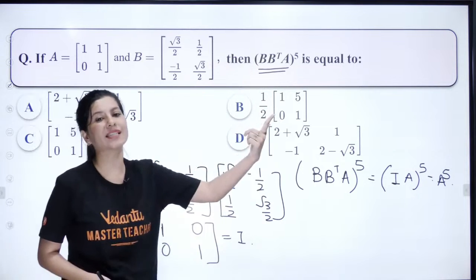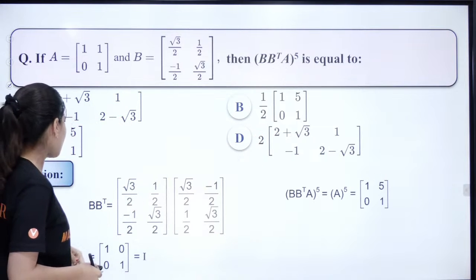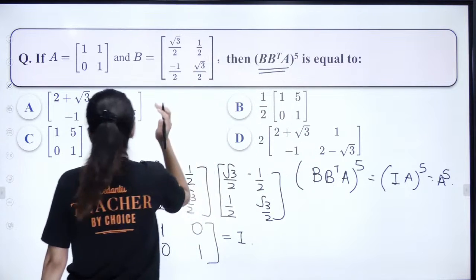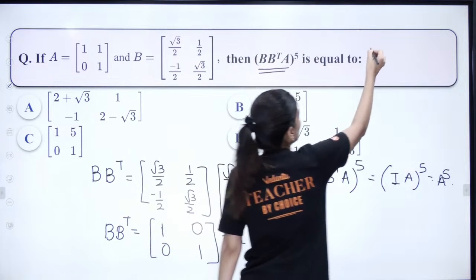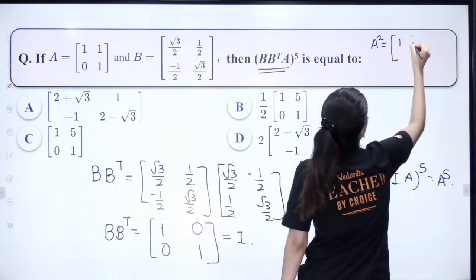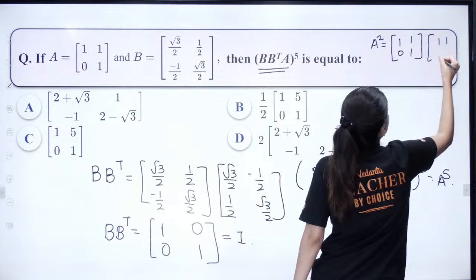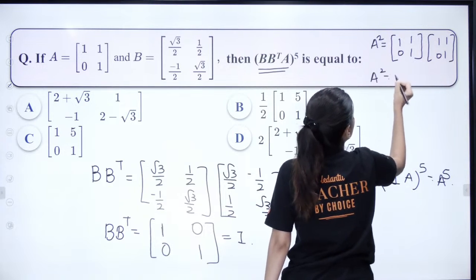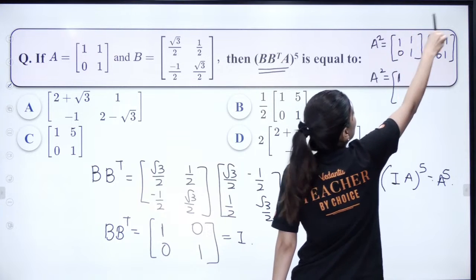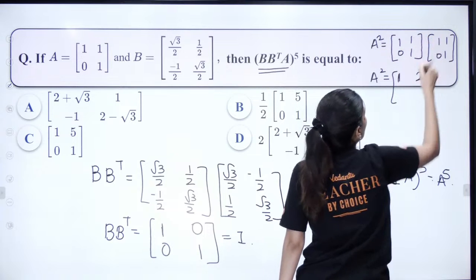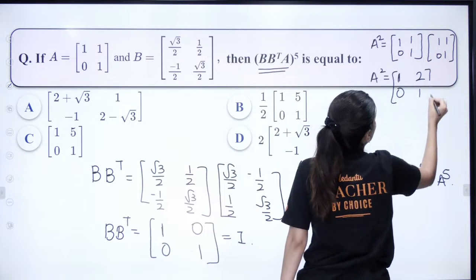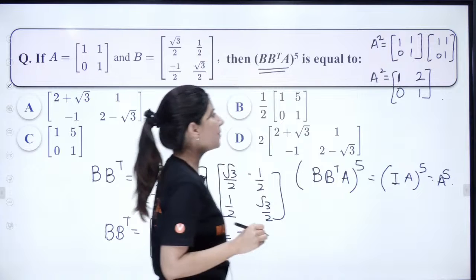We don't have to go towards A raised to power 5 directly. Let me just calculate A square. So A square will be what? Tell me. It's 1101, 1101. Row 1, column 1 will be 1. Row 1, column 2 will be 2. Row 2, column 1 is 0. And then this multiplied by this gives you 1. Clearly A square is coming like this.